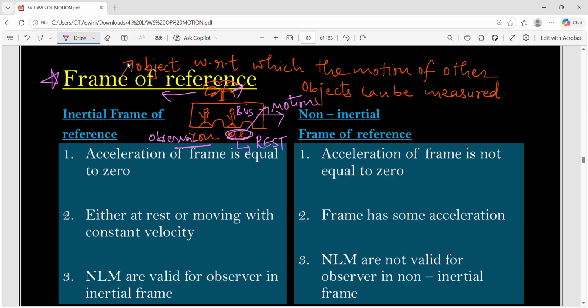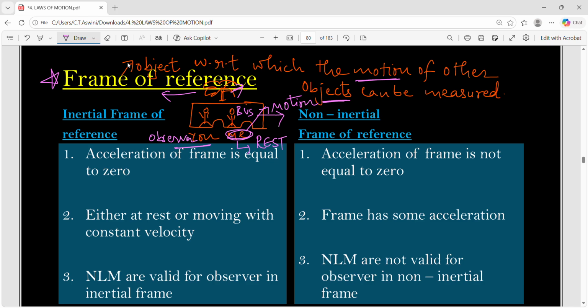So with respect to bus, I'm in state of rest. With respect to tree outside the bus, I'm in state of motion. That means you are changing the object for reference. Now, tree is a frame of reference here, bus is a frame of reference with respect to which the motion of other objects, you can consider myself, is decided. So, you are deciding the motion of me with respect to bus, with respect to tree.